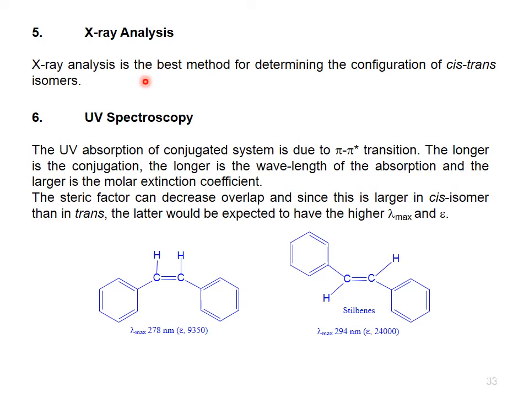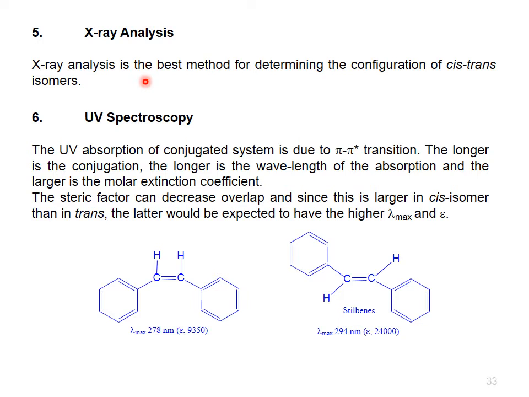Then the sixth method is UV spectroscopy. The UV absorption of a conjugated system is due to pi transition. The longer the conjugation, the longer the wavelength of the absorption, and the larger the molar extinction coefficient.